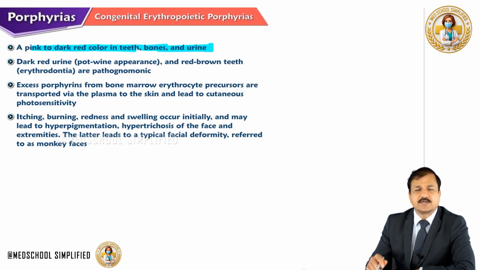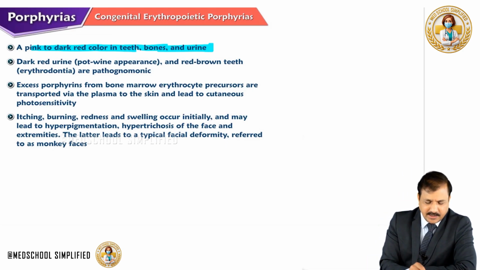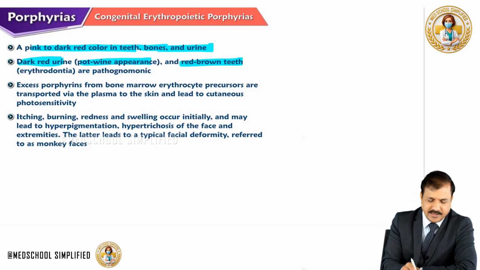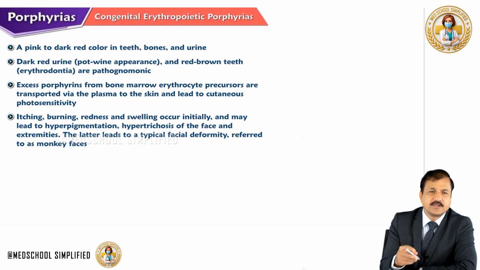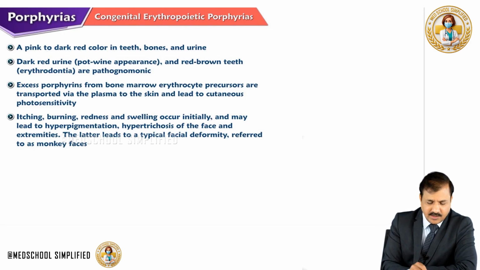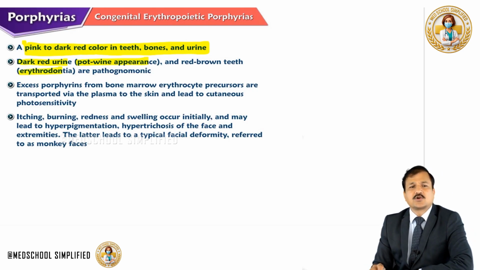That is an interesting finding here. Dark red urine, referred to as port wine appearance, and red brown teeth, called erythrodontia, are pathognomonic signs of congenital erythropoietic porphyria. Make sure you remember these findings, because if these findings are given in the case stem, that will definitely help in the diagnosis. So look for pink to dark red colored teeth, bones and urine. That means dark red urine, referred to as port wine appearance, and dark brown teeth referred to as erythrodontia.